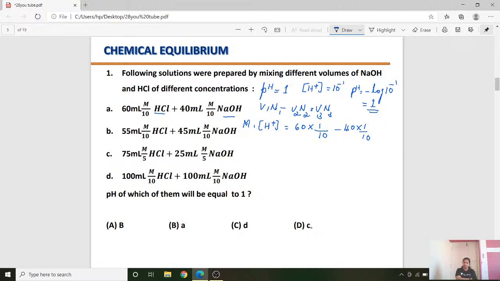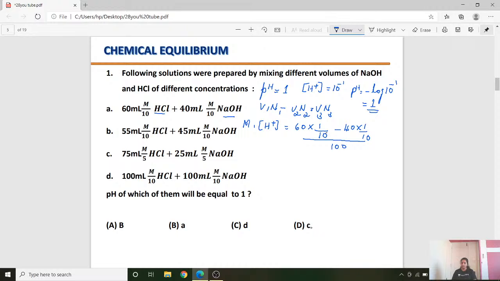What is V3? V1 plus V2. V1 is 60, V2 is 40, students. Therefore, totally it will be 100. So this whole thing is divided by 100.